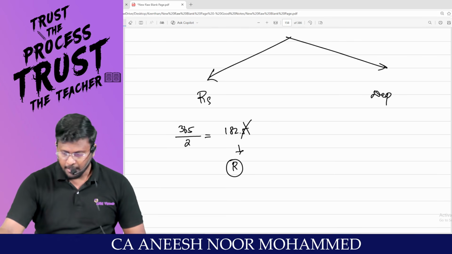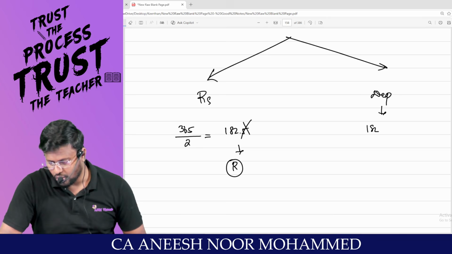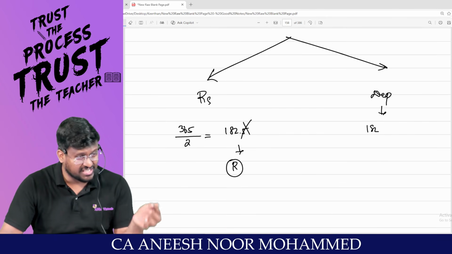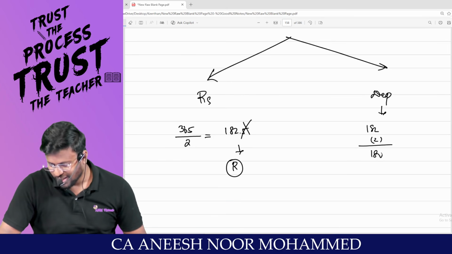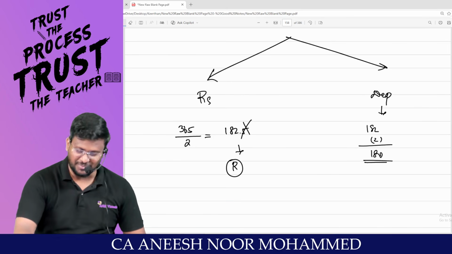Am I right, sir? But this is depreciation. We will not consider 182 because this is Section 32. From that, 2 will be reduced. Because this is 32, we will be following the 180 days concept. Come on.